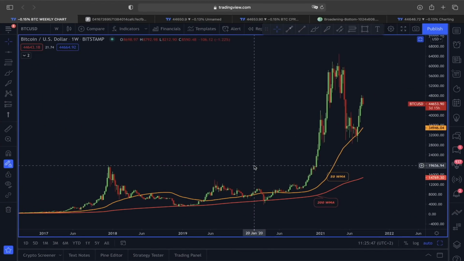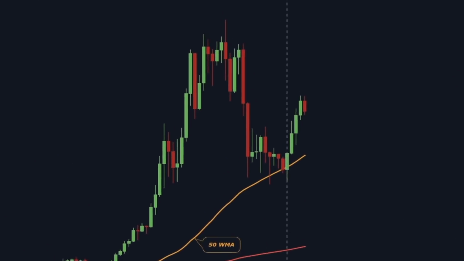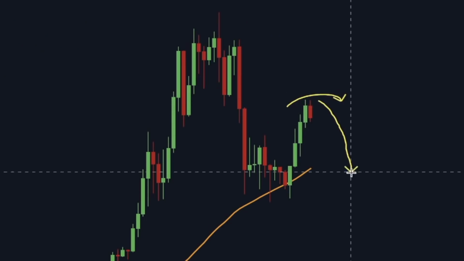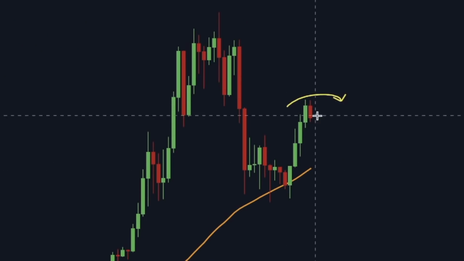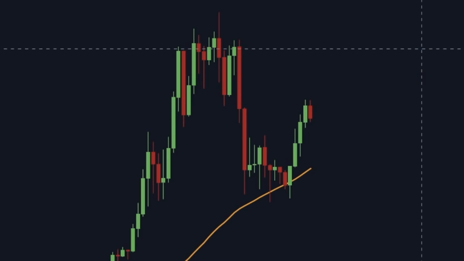So today, as you can see, we are going to start this analysis by looking at the price action of Bitcoin here in a weekly time frame, because right now many are talking about the dead cat bounce scenario playing out for Bitcoin. So the question remains, is it going to be a dead cat bounce and price starts heading here to the downside, or is this just a bear trap before price again starts jumping to the upper direction?